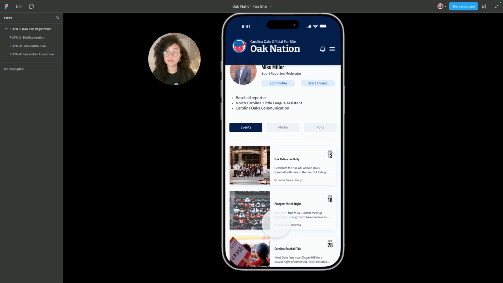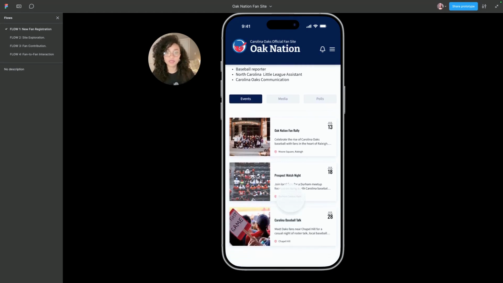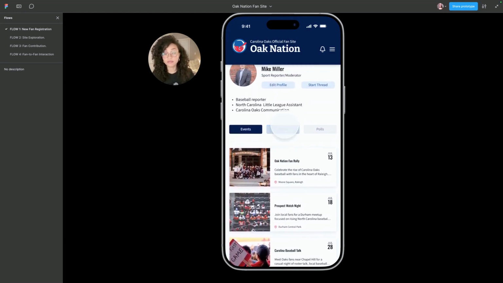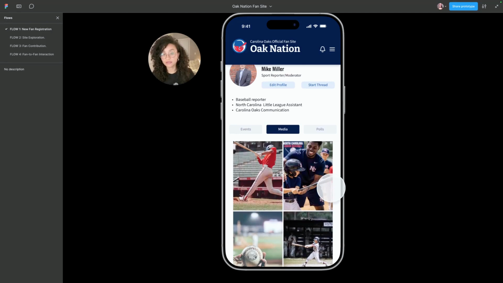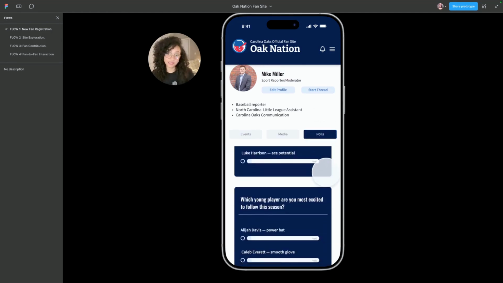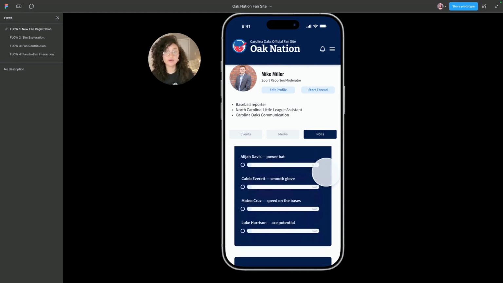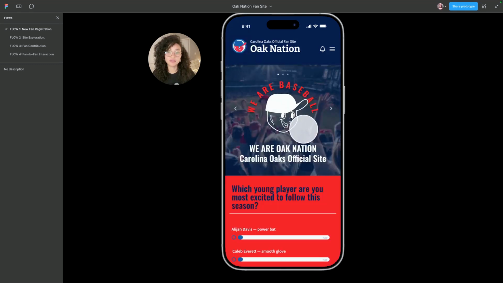and we land on a user profile. Here, a user can pin information or events that they want to attend or events they already attended. Also, it is where all their media is saved, as well as the posts that they have participated in or hosted. So let's navigate to the homepage.